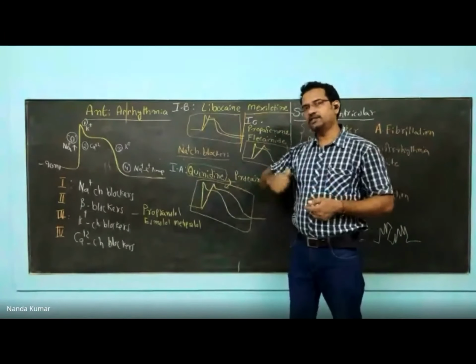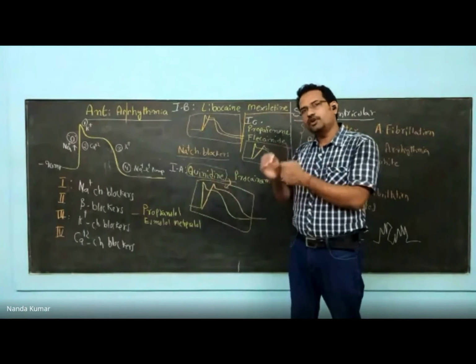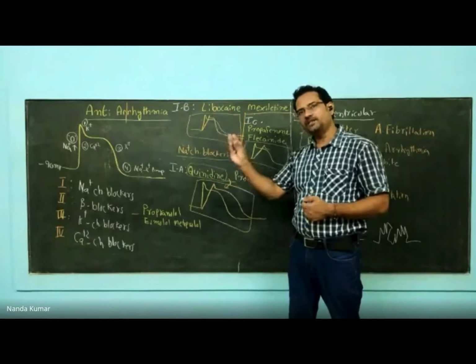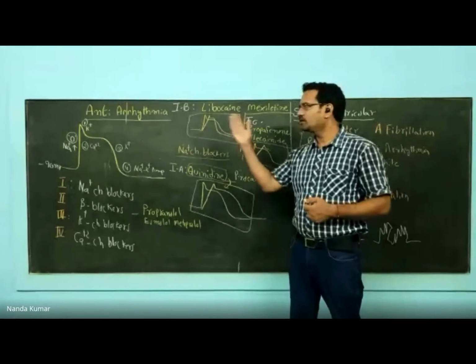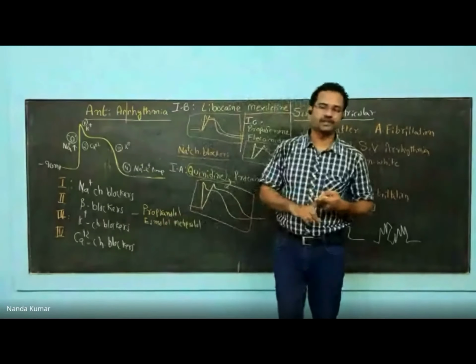Continuous activation of beta receptor may cause increased automaticity, which results in arrhythmia. Use these drugs, the automaticity is reduced, heart rate is reduced, you will be able to treat arrhythmia. Out of them, esmolol has got shortest duration of action.